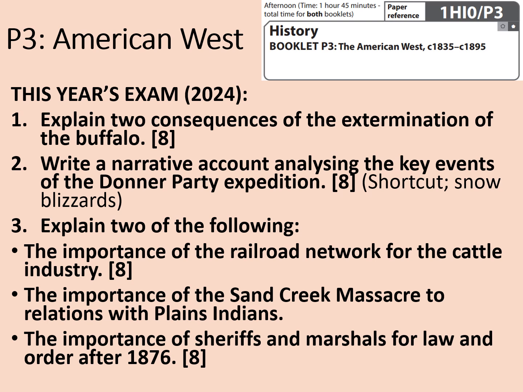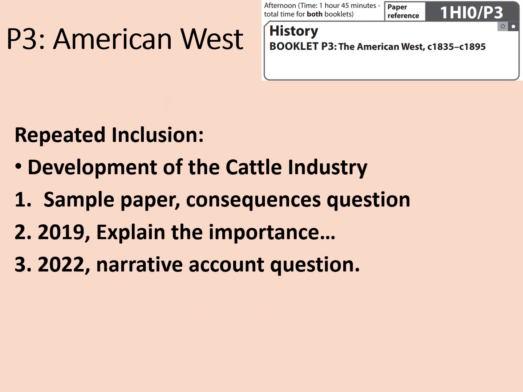Right, let's have a look at the things that I predicted, starting with the repeated inclusions. The only topic that I identified as repeatedly appearing on this particular exam paper was the development of the cattle industry. It had appeared 3 times in the sample paper, 2019, 2022 and now in 2024, as it was relevant to question 3, or at least one of its options. So this time it was focused on the railroad network and how that impacted on the cattle industry.